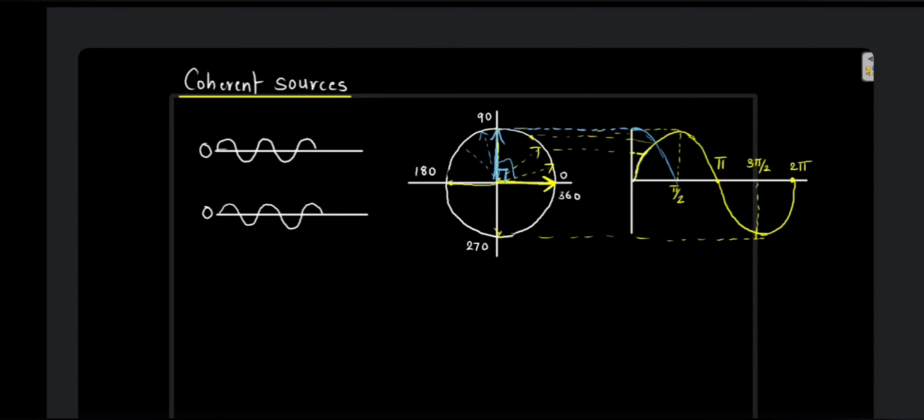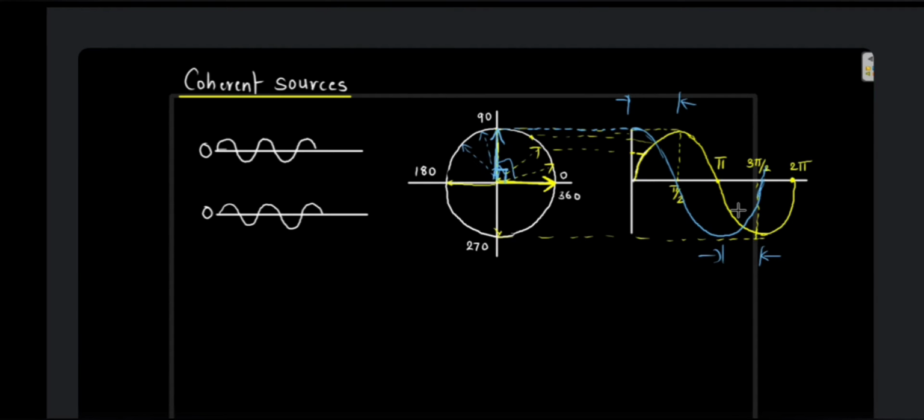This will become like this. Again, the angle between them is 90 degrees. So what is happening over here? As the yellow wave is progressing, the blue wave is also progressing, such that the phase difference between them is continuously the same. That means the difference between their crests and the difference between their troughs is going to remain the same at every wave. These are the two waves which are said to have a constant phase difference.